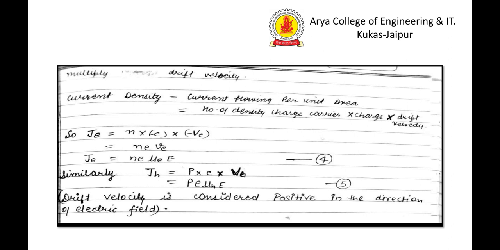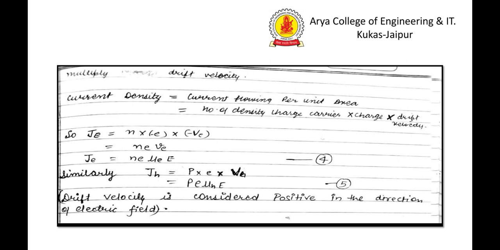So for electrons we can write J_e is equal to n multiplied by e multiplied by minus v_e. Here we write q equal to minus e for electrons, and as we know, the direction of electron motion is opposite to the direction in which current is flowing.